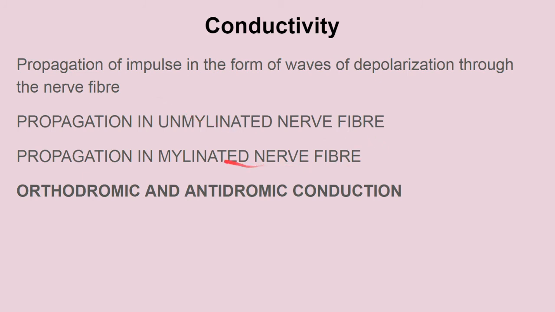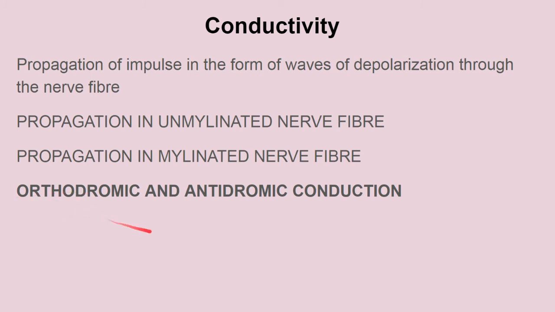While in the myelinated nerve fiber, there will be saltatory movement. That means the impulse has to jump over the myelin sheath, from one node to another, the nodes of Ranvier. So the speed of conduction in the myelinated fiber is 50 to 100 times faster than in the unmyelinated fibers. Next is orthodromic and antidromic. What is orthodromic?